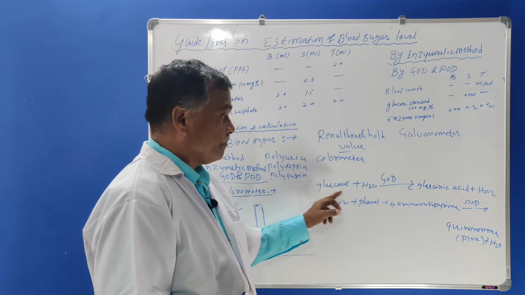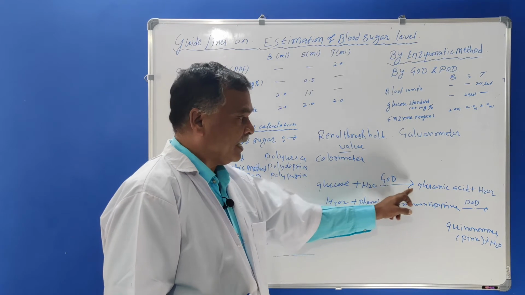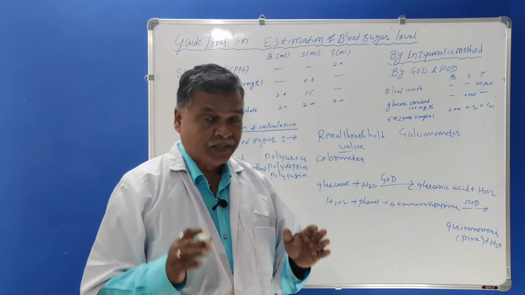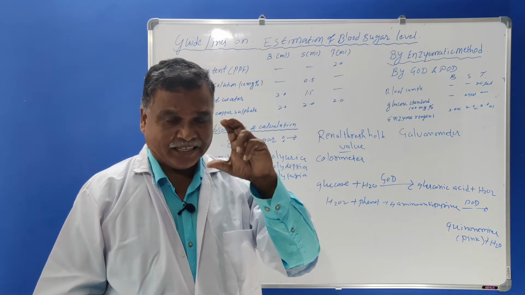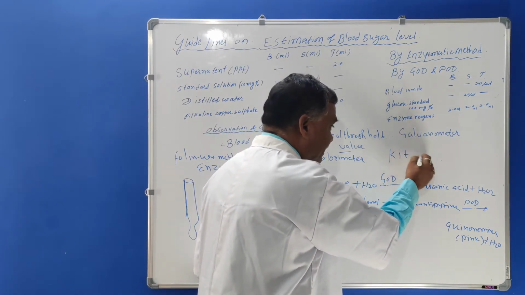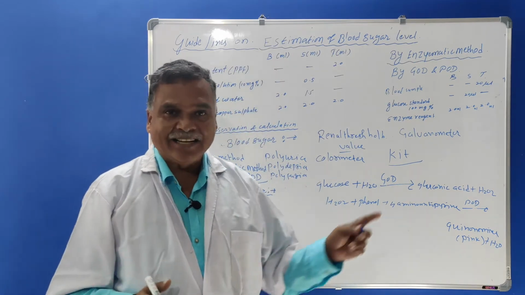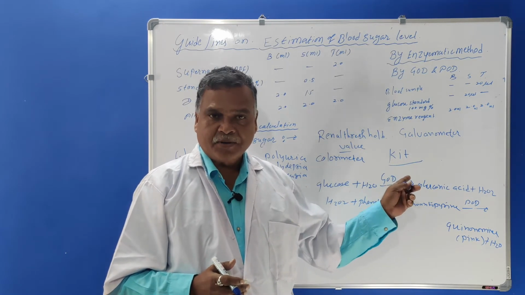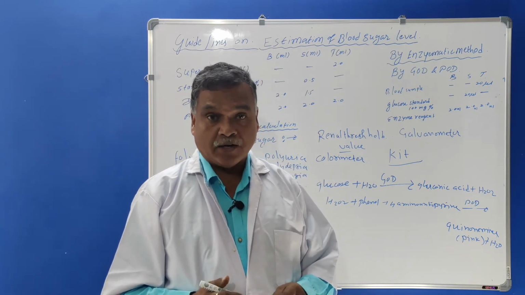So here glucose plus water, with GOD, forms gluconic acid by oxidation. This GOD and POD is nothing but a kit method. Nowadays it is called the kit method. The kits are used in the laboratory by doctors, and this GOD and POD kit contains these two enzymes plus 4-amino antipyrine and phenol.